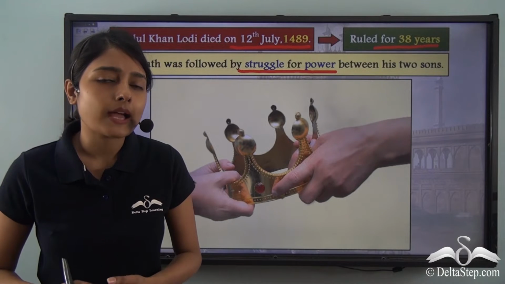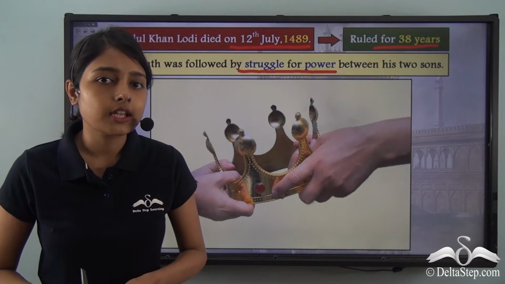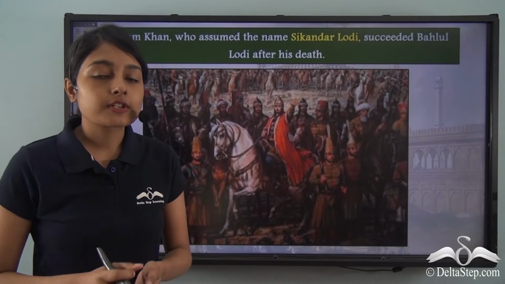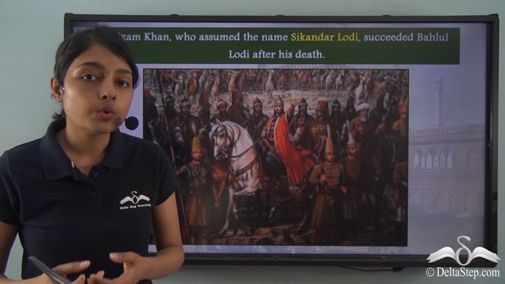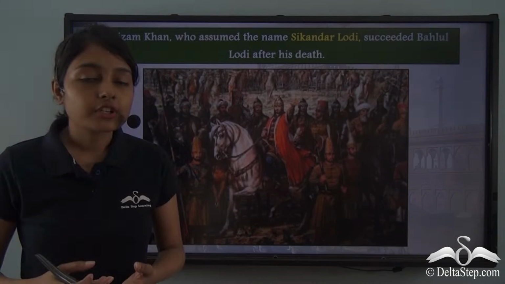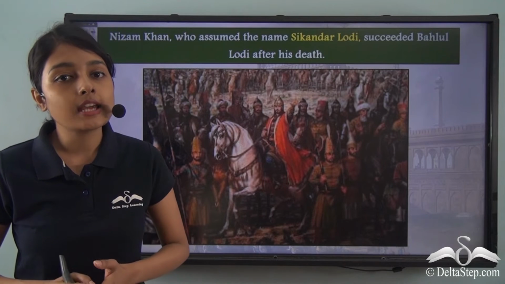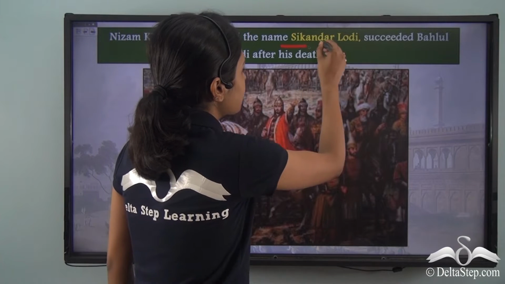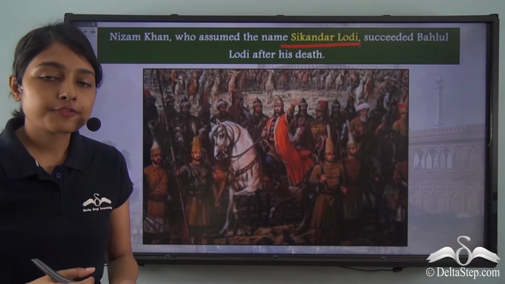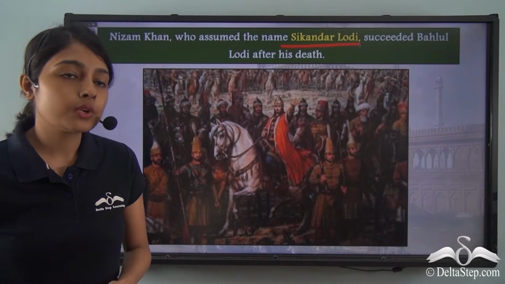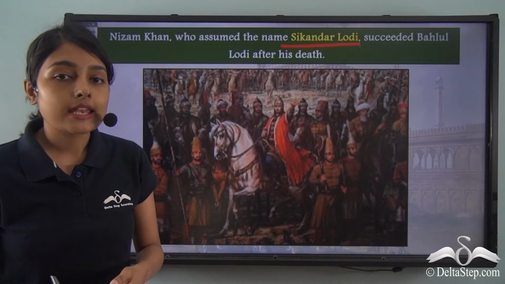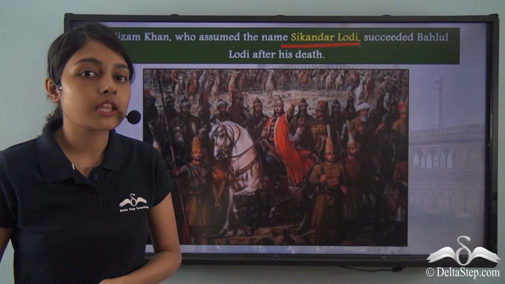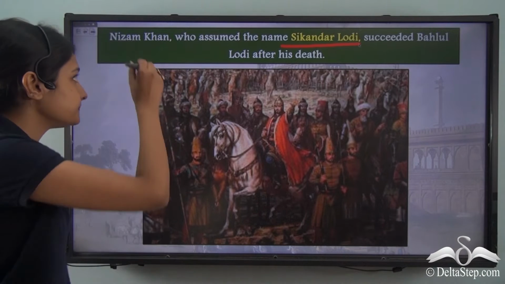Now, who finally managed to ascend the throne after the death of Bahlul Lodi? It was his son Nizam Khan who now ascended the throne. After ascending the throne in 1489, Nizam Khan assumed the royal title of Sikandar Lodi. Henceforth, Nizam Khan came to be known as Sikandar Lodi, and it was he who succeeded to the throne after the death of his father, Bahlul Lodi.